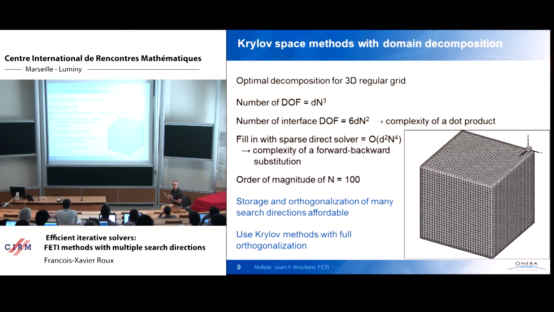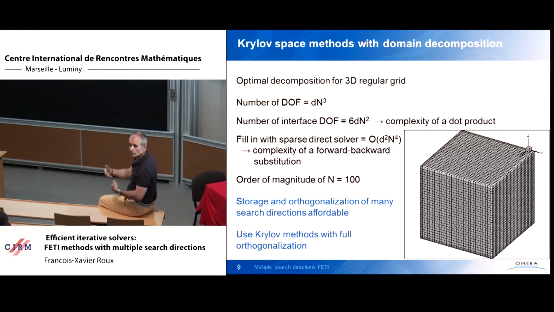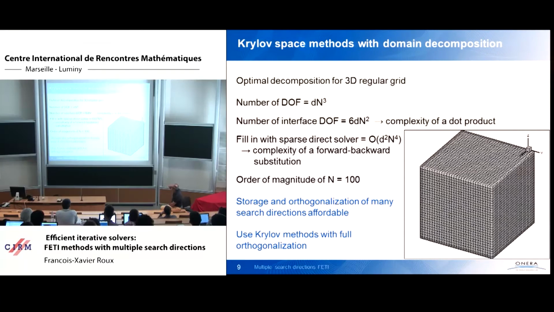And this is the complexity of a dot product when you perform orthogonalization of a search direction vector for the domain decomposition method. With the best sparse direct solver, the fill-in of the matrix is of order d squared n to the power of 4. So if you compare the cost of one forward-backward substitution and the cost of one dot product with one search direction vector on the interface, in terms of memory requirement and arithmetic complexity, the ratio is d squared n squared compared to 6 times d n squared. So it is very, very, very large.